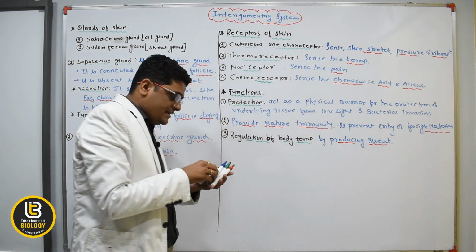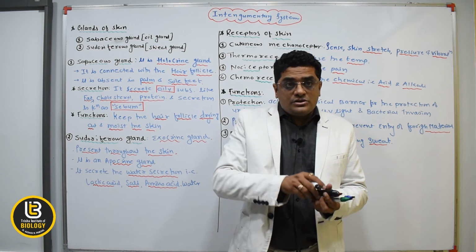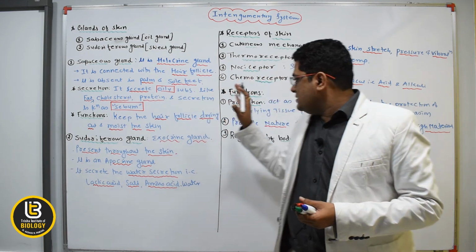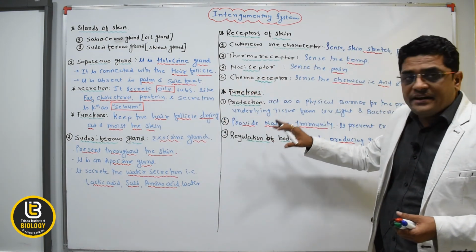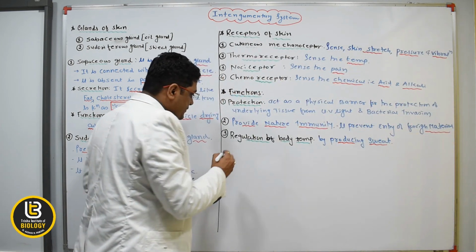Then the next: skin is responsible for the sensation and the excretion of waste.